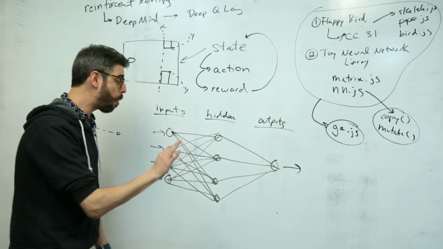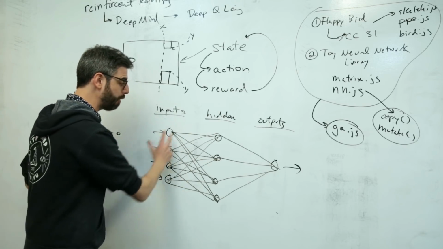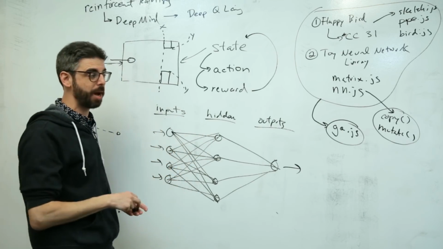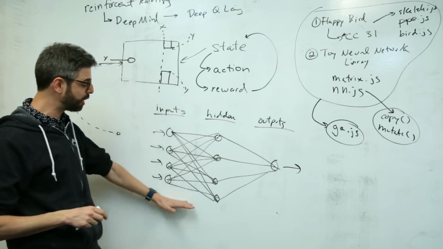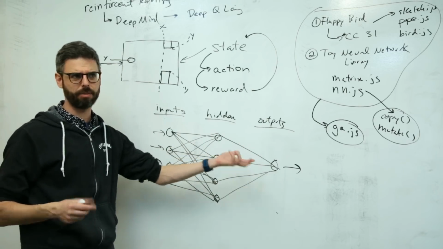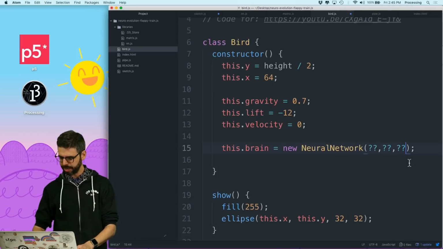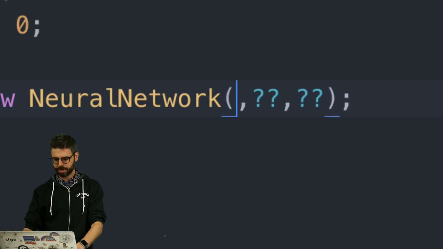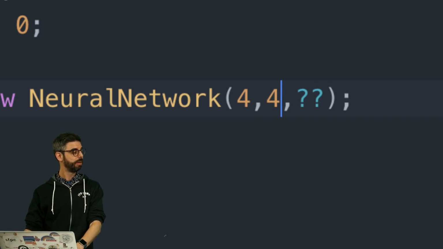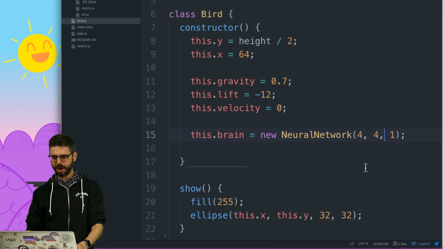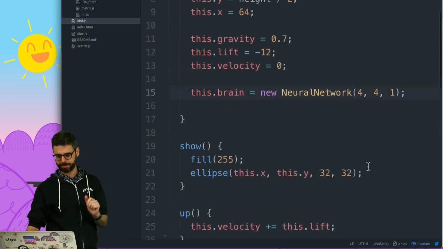If you want to learn more about how a neural network works, all of the internals that are going on here, what all these connections are in the weights, I'll refer you back to my neural network tutorial series. But this is pretty similar also to what I did in the color predictor. There were 3 inputs and 2 outputs, I can't remember. All right, so now we've decided that I want to have 4 inputs, 4 hidden nodes, and 1 output. So we now have the brain of our bird.